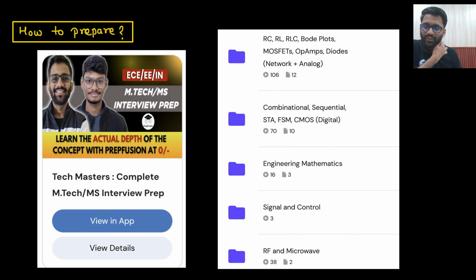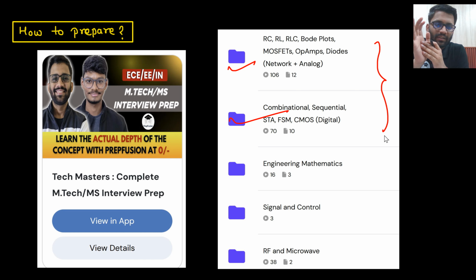So the point is, what is the most important one for IITM? Only these two. These two are the most important ones for the IIT Madras MS interview. So these two you need to cover. You already know a lot of things, like basic RC circuits, basic equations, all these things you already know. You just need to build your intuition. You just need to build your intuition in MOS: how would I tell the input output resistance, what is the meaning of input output resistance, why it is low, if it is low then where I can use it in the circuit, why I need to use the current mirror, what was the issue with the simple current mirror, then the cascode current mirror came into action.